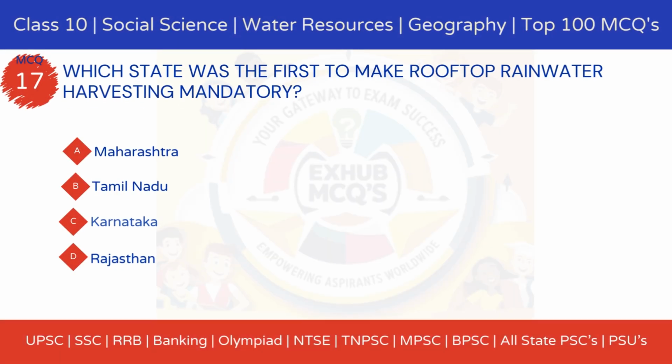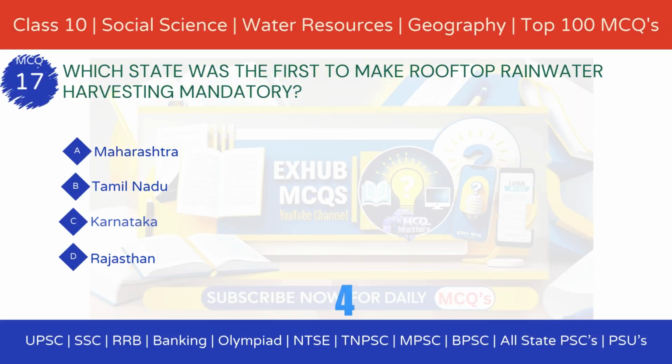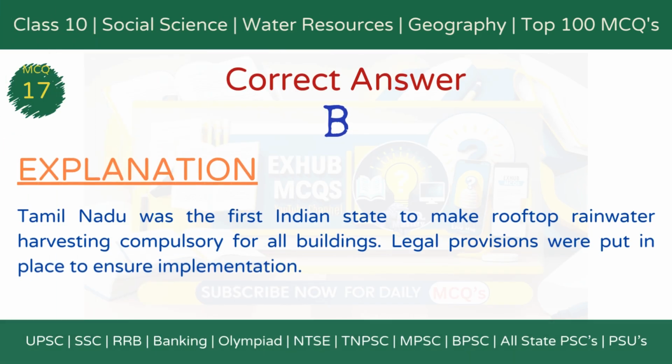Which state was the first to make rooftop rainwater harvesting mandatory? Option A, Maharashtra. Option B, Tamil Nadu. Option C, Karnataka. Option D, Rajasthan. The correct answer is option B, Tamil Nadu. Explanation: Tamil Nadu was the first Indian state to make rooftop rainwater harvesting compulsory for all buildings. Legal provisions were put in place to ensure implementation.